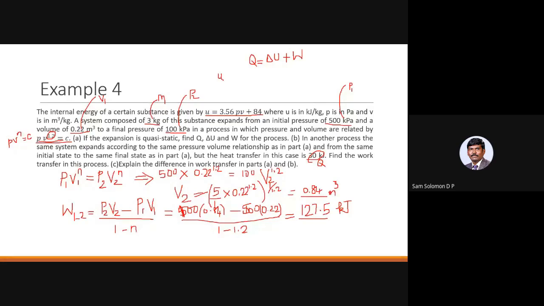So I can write this as small u1 equal to 3.56 P1 small v1 plus 84. Similarly, you can also write u2 as 3.56 P2 V2 plus 84.